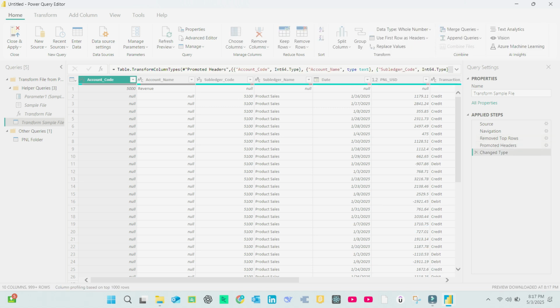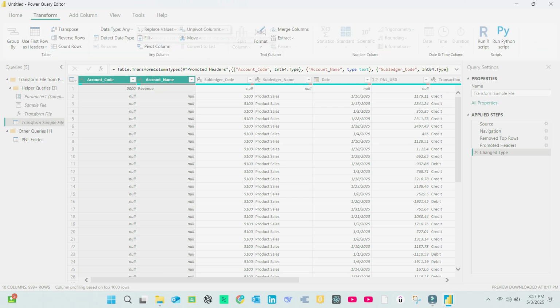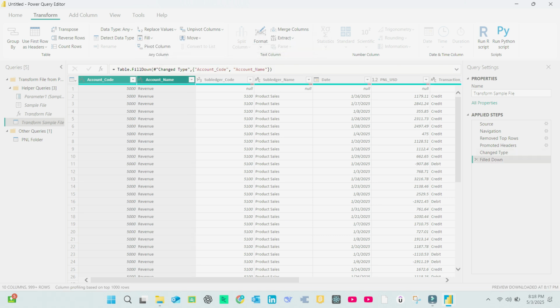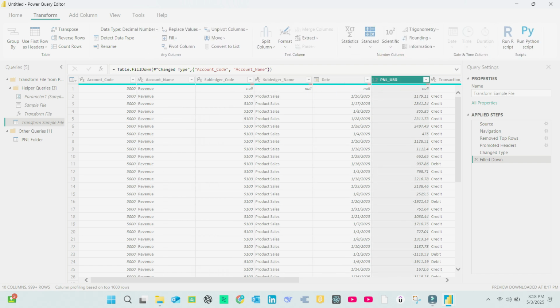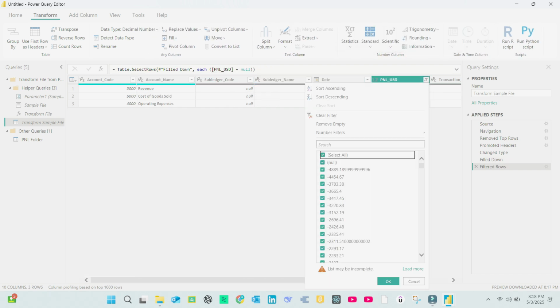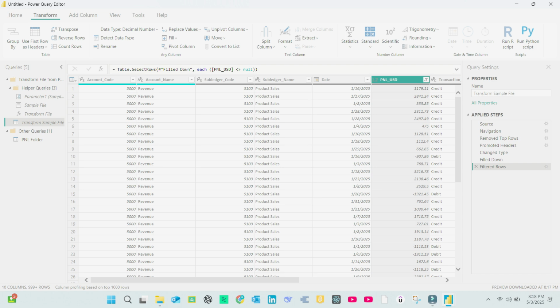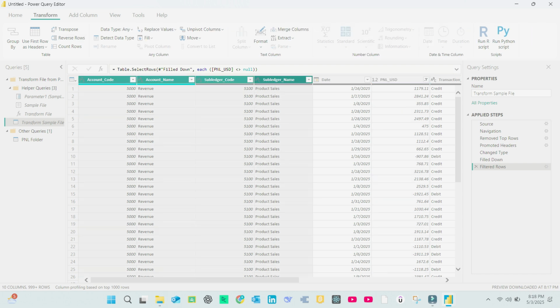Now we need to fill down values in columns A and B. Select both columns, go to the Transform tab, then under Any Column group, click Fill and then Down. This fills blanks with the values from the row above. Great for ledger structures. Now let's remove null values from the P&L USD column. Just apply a filter, uncheck null and click OK.